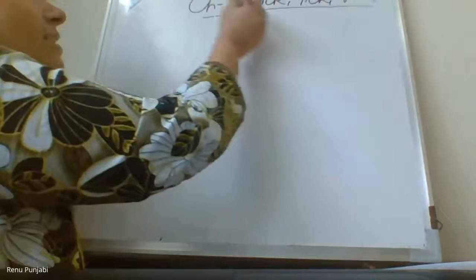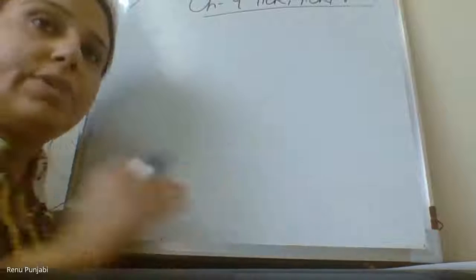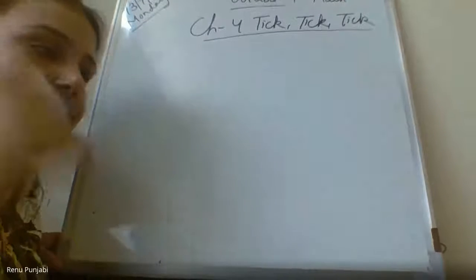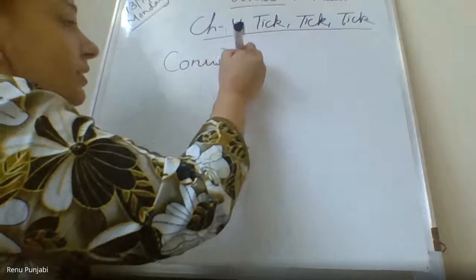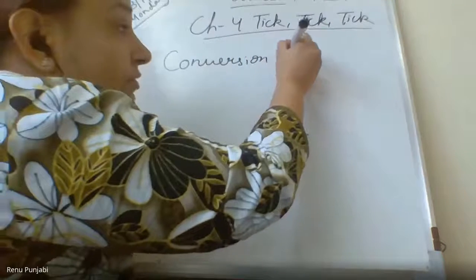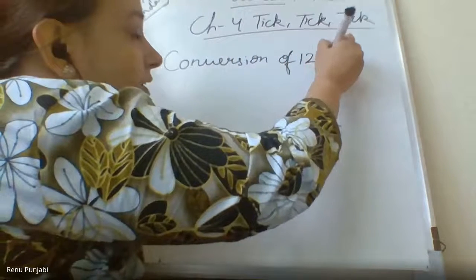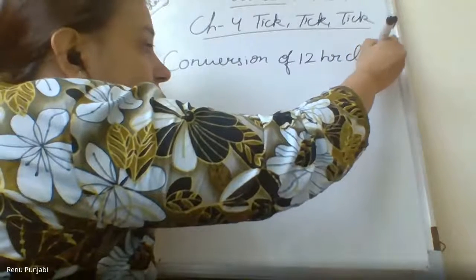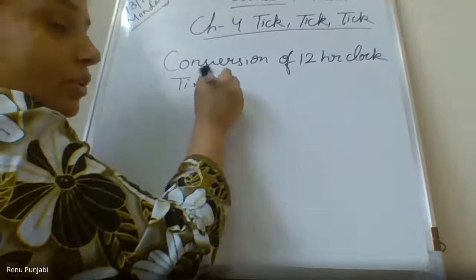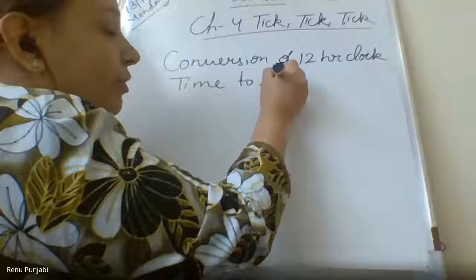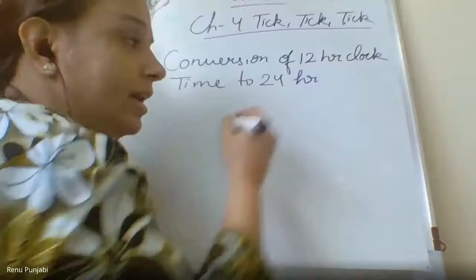Write the date, write the chapter number. If you cannot see, I will move it. Write the topic: Conversion of 12-hour clock time to 24-hour clock time. Yes, Lakshya, you have to write this.